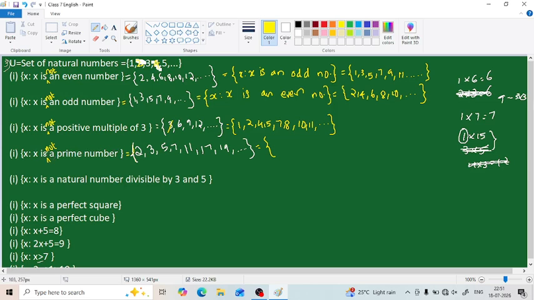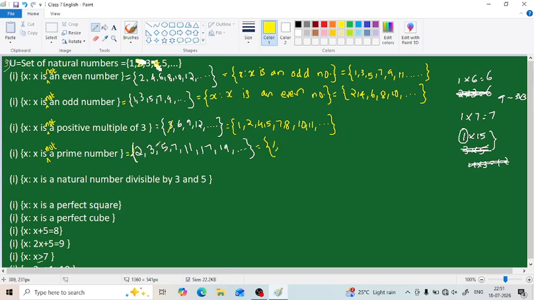If we write set of all x such that x is a composite number, we will get all the elements between these elements, but we don't get 1, but 1 has to be included in the complement of this set. So because of that, we can't write the complement as set of all x such that x is a composite number. So the complement of this set will be set of all x such that x is not a prime number. Okay, so what will be the answer?